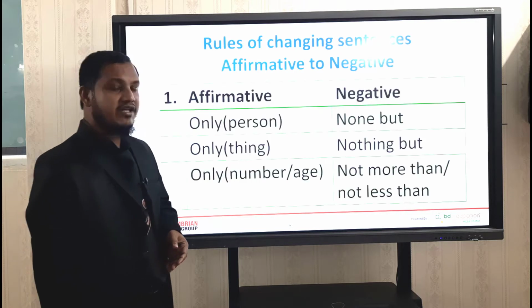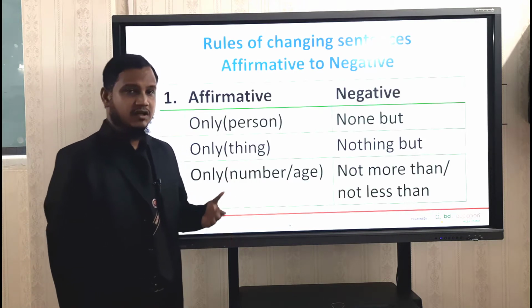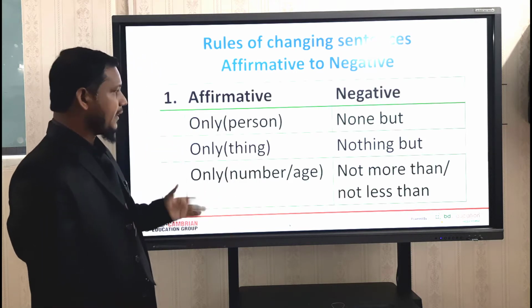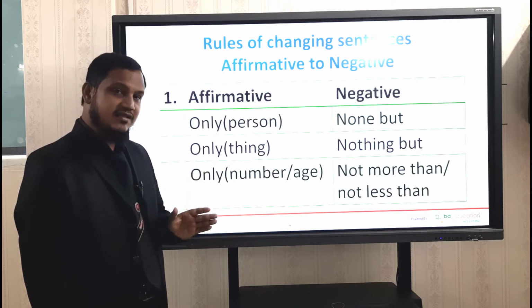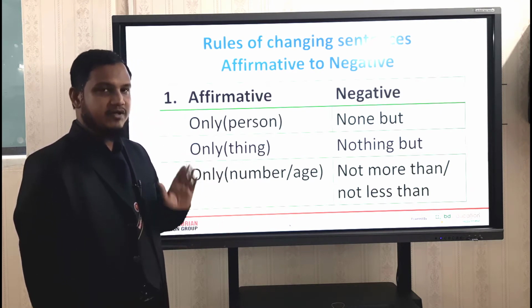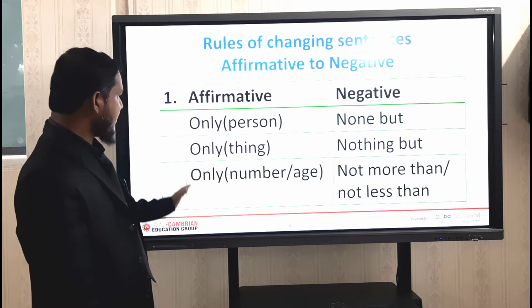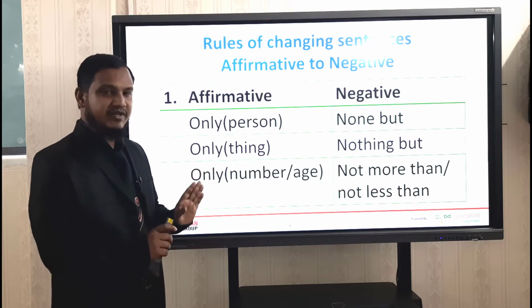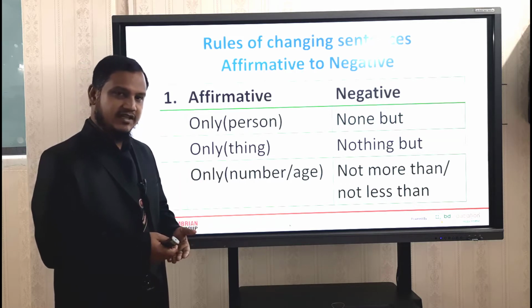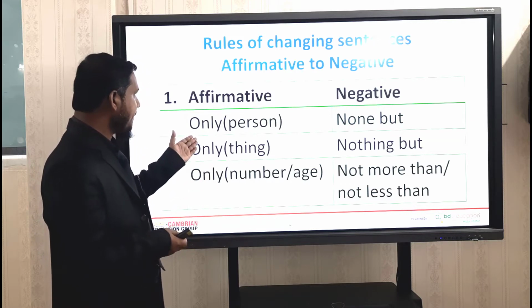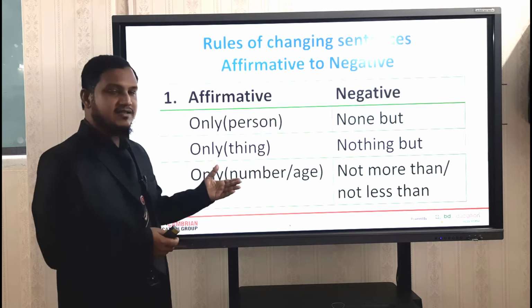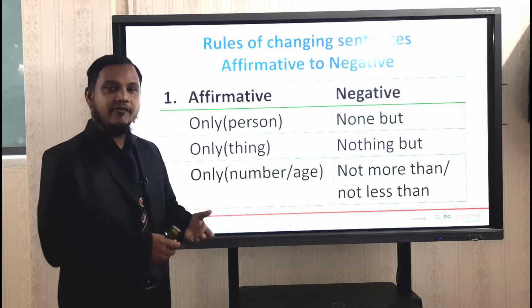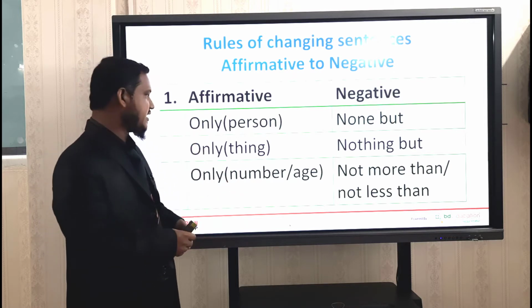Students, we are going to start our first rule. Look at this. Rule number 1. We are learning changing sentences from affirmative to negative. Now, look at this first rule. In this rule, you will get "only". That means, in an affirmative sentence, you will get "only" and then you will have to change it into a negative sentence. How will you do this? Look at this, dear students.